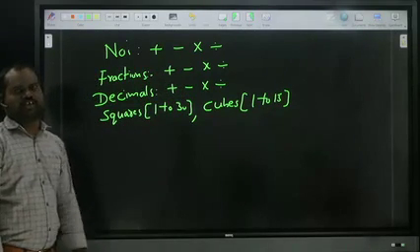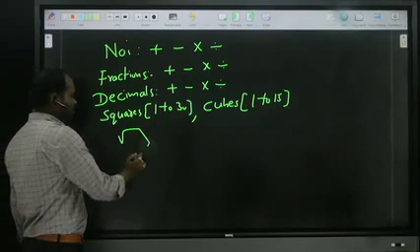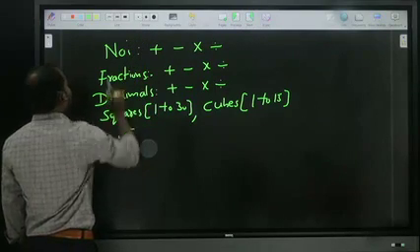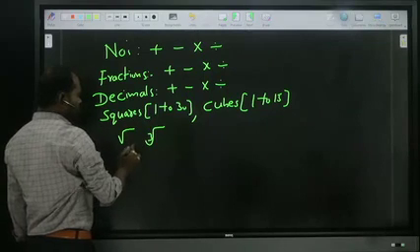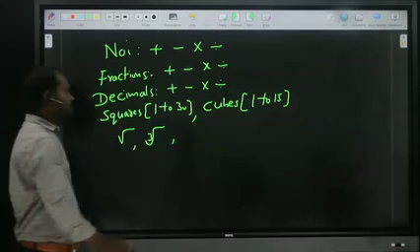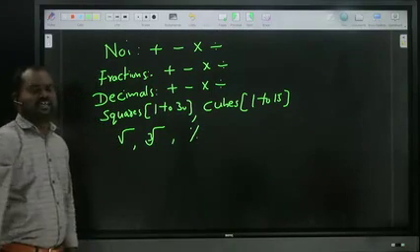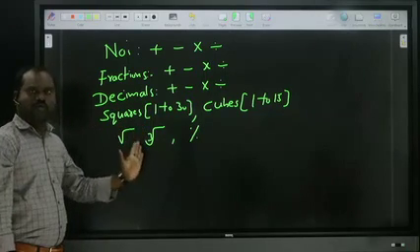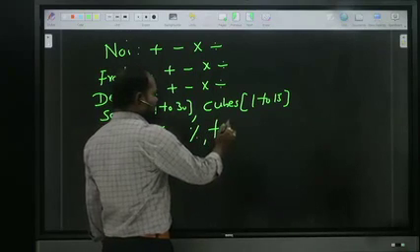Squares minimum 30, cubes minimum 15, and square root, cube root; we have to know how to find the square root and cube root, as well as how to calculate the percentage. Squares, cubes, square root, cube root, percentage, as well as tables.